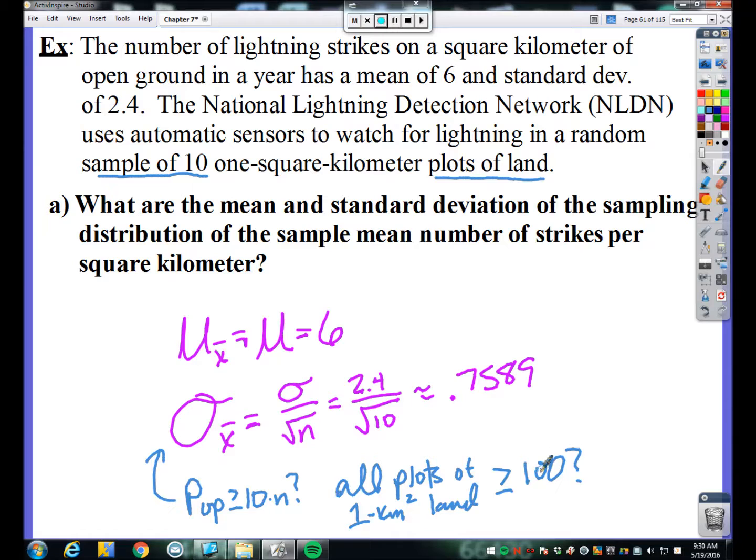And that is absolutely, positively a safe thing to assume as being true. So we'll say assume true, and we're good. This standard deviation is legitimate. It is okay to calculate. Now, that's all there is for part A. So just know we've got a mean and a standard deviation, but we don't know the shape of the distribution.